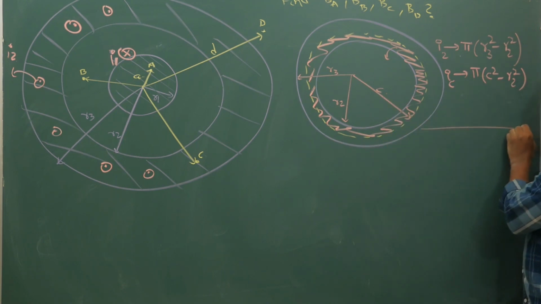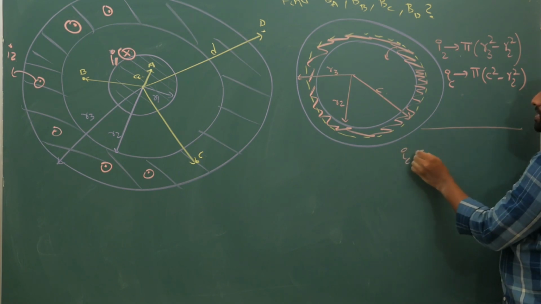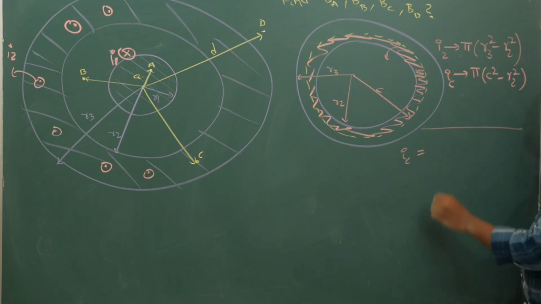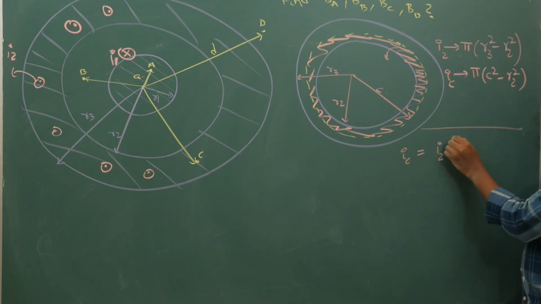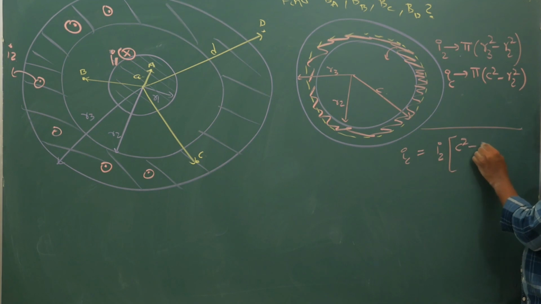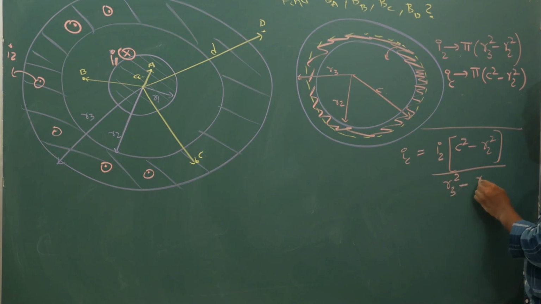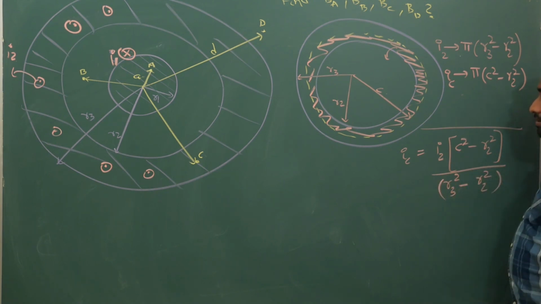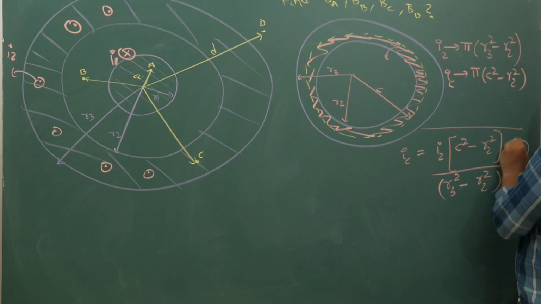So if you cross multiply, your IC is equal to I2 times C square minus R2 square, divided by R3 square minus R2 square. So now IC current is known. Now here observe carefully, it is out of the plane.